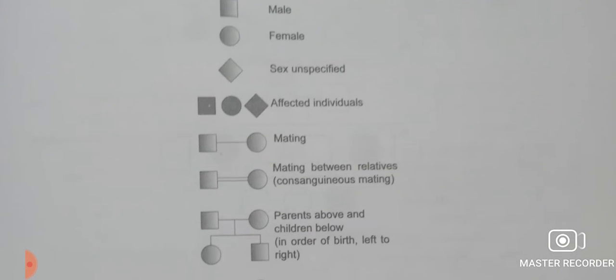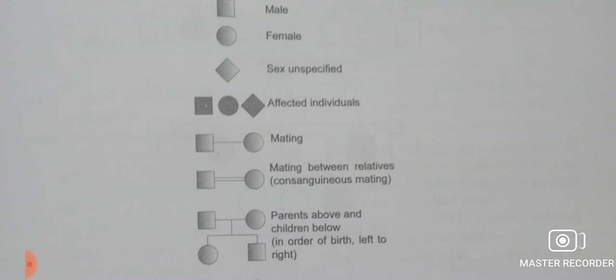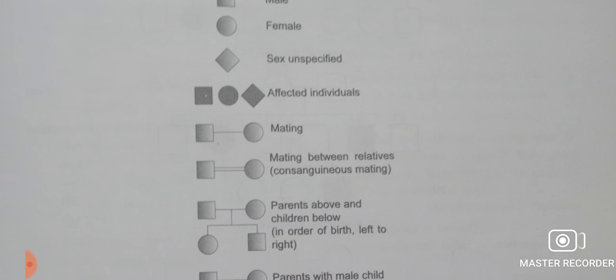Mating will be shown by a single line. Mating between close relatives will be shown by two lines. And the parents and children will be shown in the diagram, in the pedigree chart, in the order of their birth from left to right.